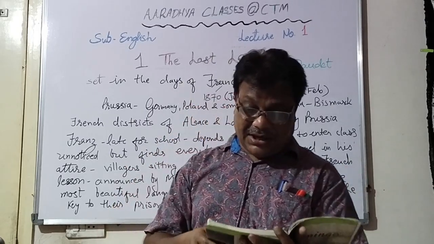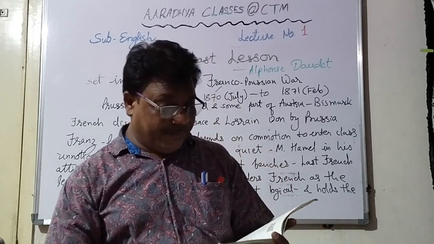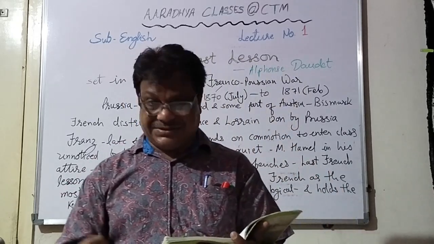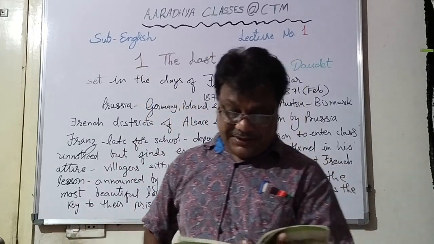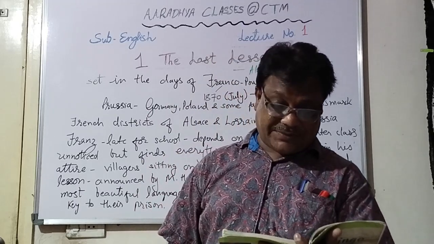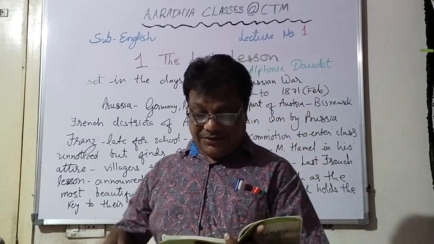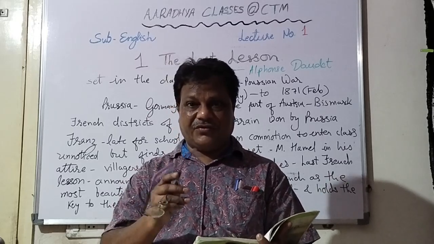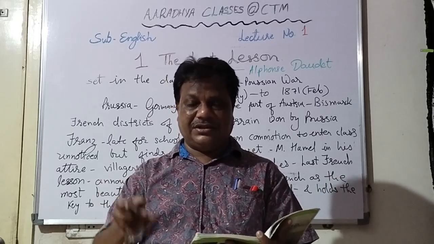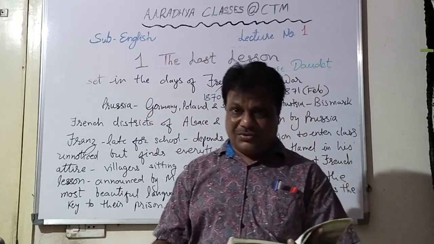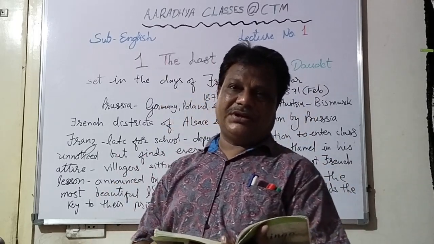Then as I hurried by as fast as I could go, the blacksmith Wachter, who was there with his apprentice, reading the bulletin, called after me, "Don't go so fast, bub. You will get to your school in plenty of time." Apprentice means the learner, the trainee. So there is one blacksmith, his name is Wachter, on his way, just near the bulletin board. He asked him not to go so fast, that he had plenty of time to go over there.